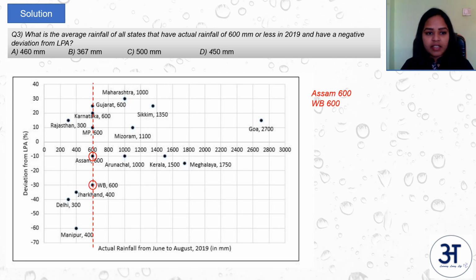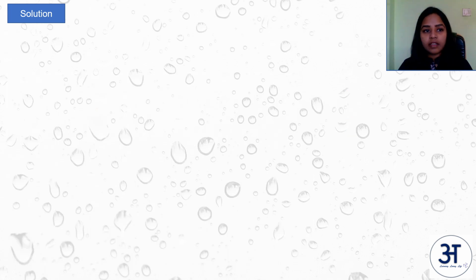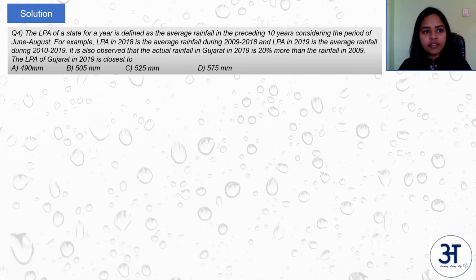So we have Assam 600, West Bengal 600, Jharkhand 400, Delhi 300, Manipur 400. So the total is we have 2 600s and 2 400s, that is 2000 plus 300, 2300 by 5 average. So that is 460 mm. 460 is the answer. Let's now look at the last question in the set.